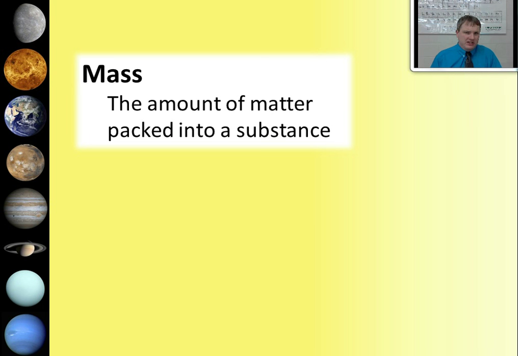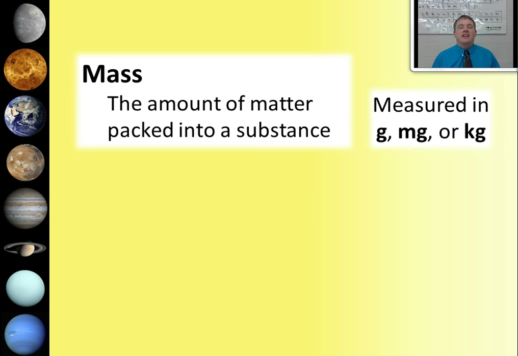Now, matter is typically measured using one of three common units in science. They are the gram, the milligram, or the kilogram. A gram is a fairly regular measure of mass. A standard size paperclip is about 1 gram. When you look at the nutrition facts for the foods that you eat, you'll see that sugars are measured in grams because usually there's a great deal of sugar added to foods to make it sweet. 1 packet of sugar weighs very roughly 1 gram, to give you an idea of how much mass that is.